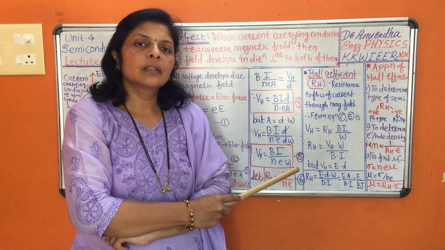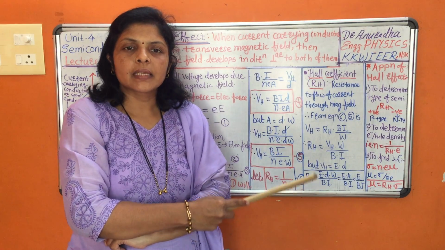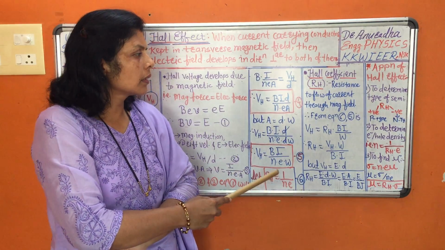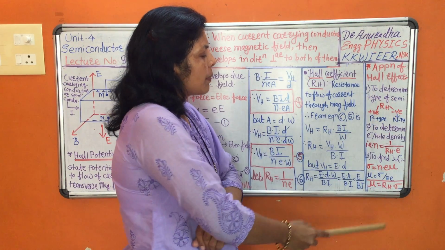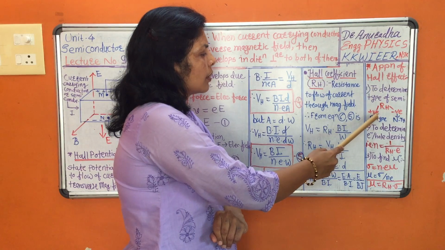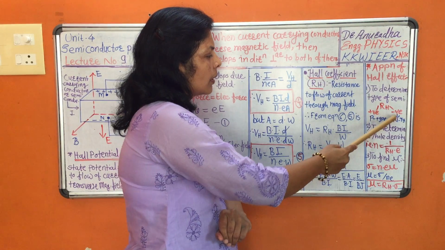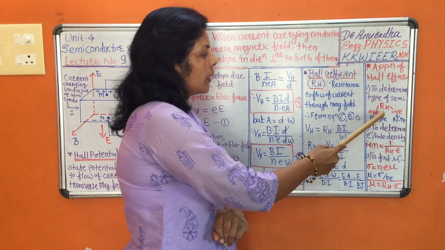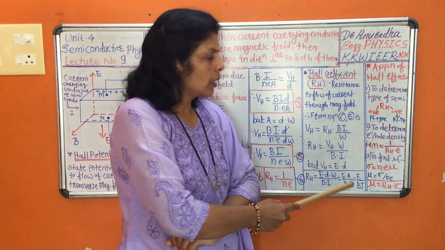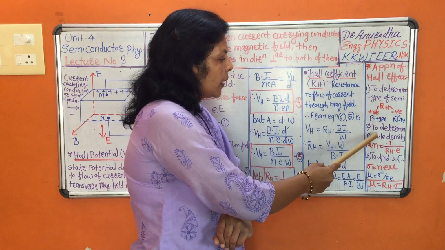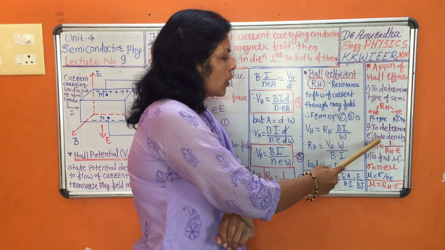The first application, included in the basic engineering syllabus, is to determine the type of semiconductor. If RH is positive, then the semiconductor is P type. If RH is negative, then the semiconductor is N type. The second application of the Hall effect is to determine electron or hole density.